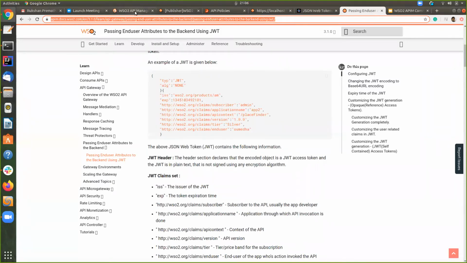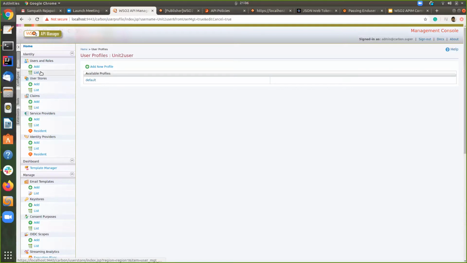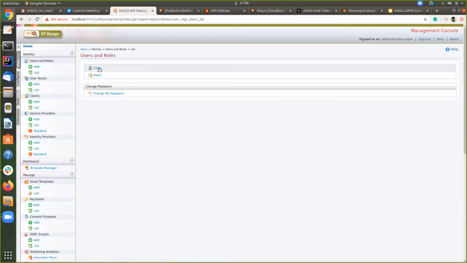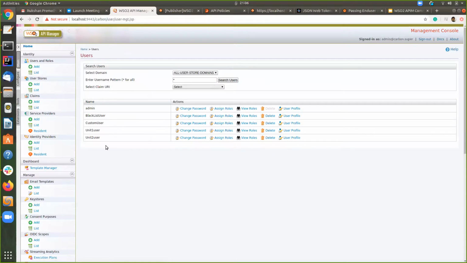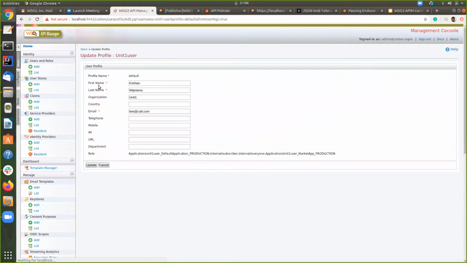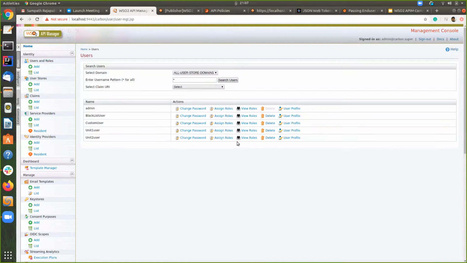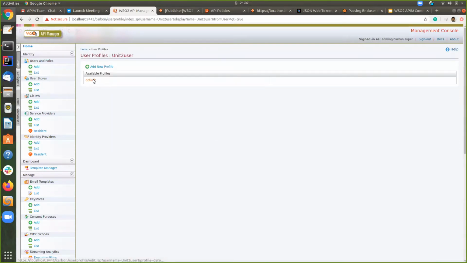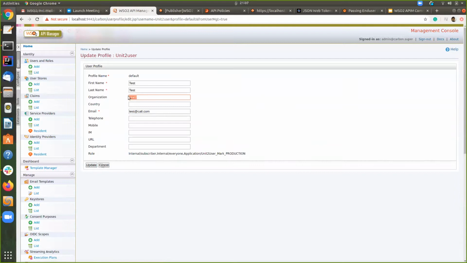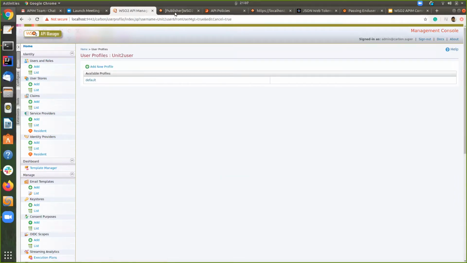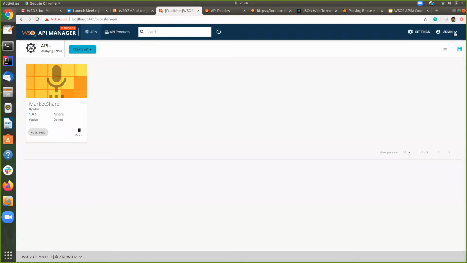After running the API Manager node, in my organization I have different kinds of users. First we'll look at the unit 1 user and unit 2 user. The unit 1 user belongs to the organization called unit 1, and the unit 2 user belongs to the organization called unit 2. Going forward, this is the admin portal for API Manager 3.1.0.